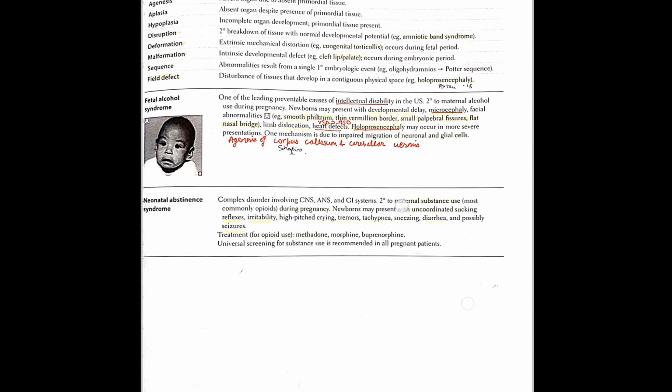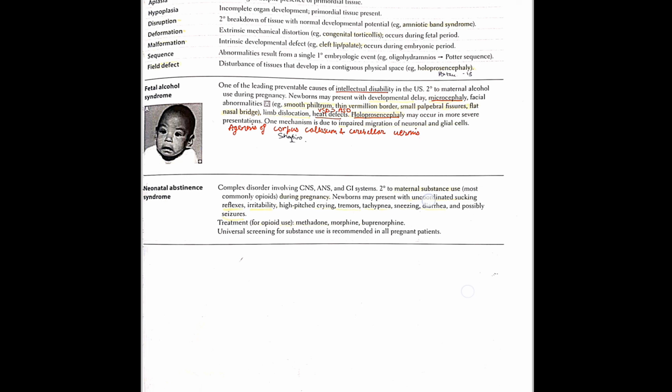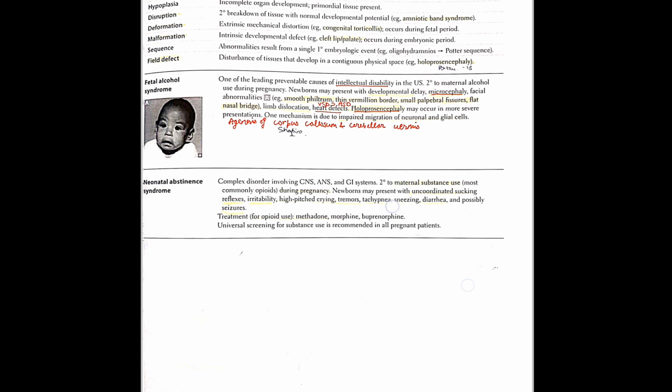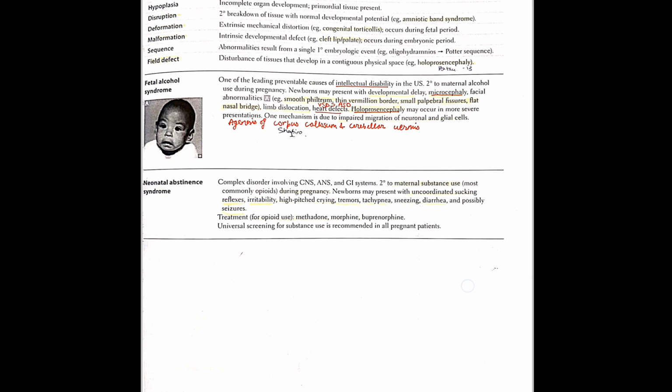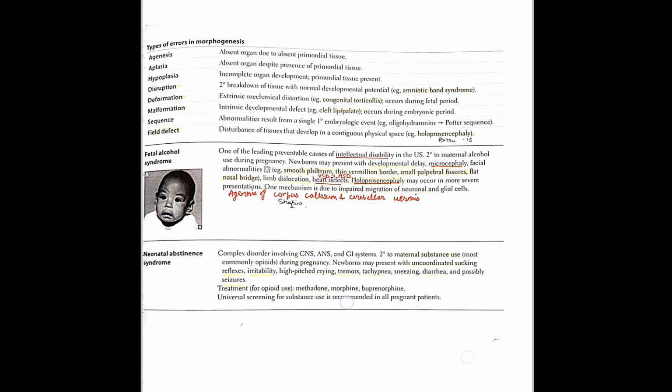And what is neonatal abstinence syndrome? It means the pregnant female was taking a substance like opioids, and the newborn will present with uncoordinated suckling reflexes, irritability, high pitched crying, tremors, tachypnea, sneezing, diarrhea, and also seizures. When a pregnant woman takes addictive drugs, the typical CNS symptoms of neonatal abstinence syndrome will be seen in the baby. That is it. So those are all the important points about teratogenicity which we need to remember for exams.